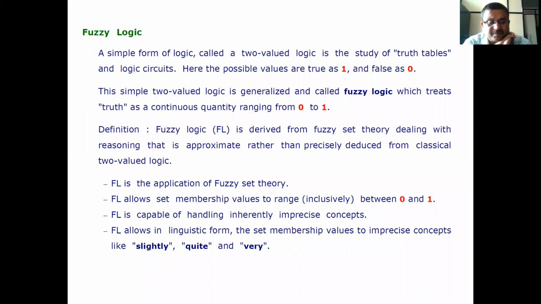Therefore, FL is the application of fuzzy set theory. FL allows set membership values to range inclusively between 0 and 1. FL is capable of handling inherently imprecise concepts. FL allows, in linguistic form, set membership values for imprecise concepts like slightly, quite, and very.